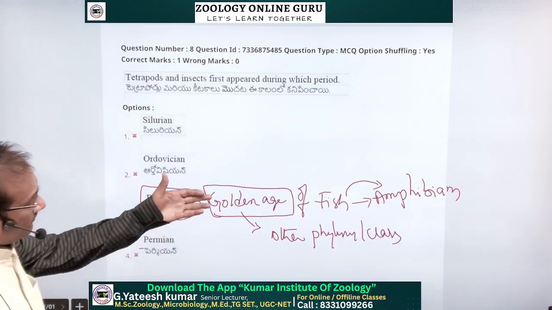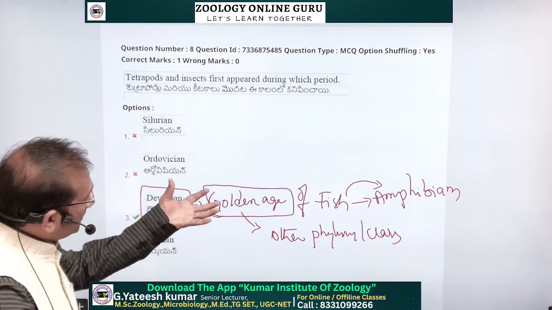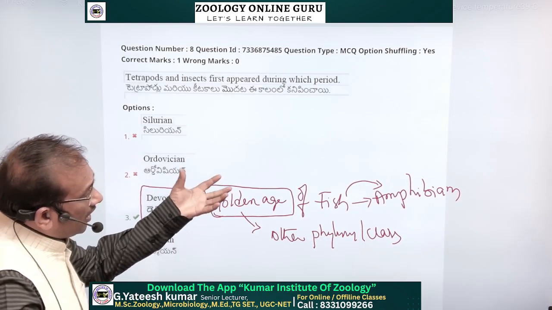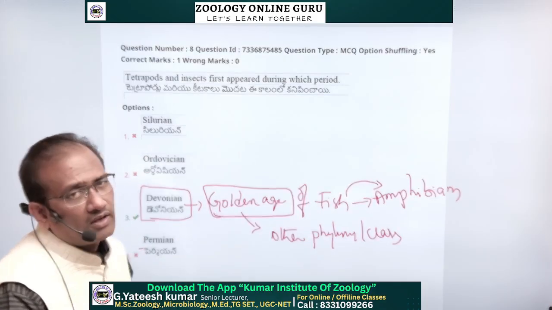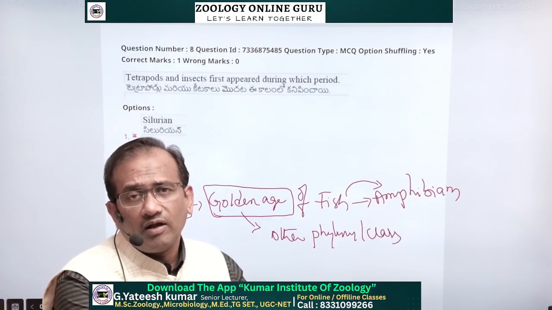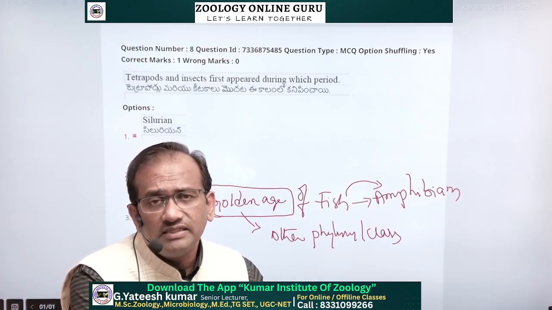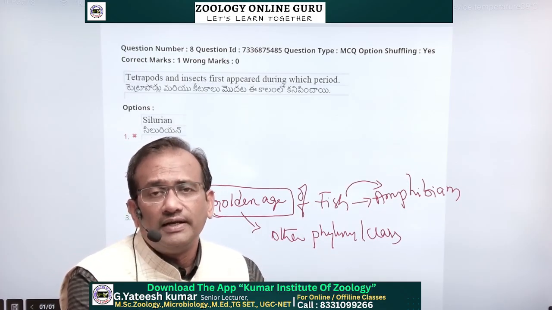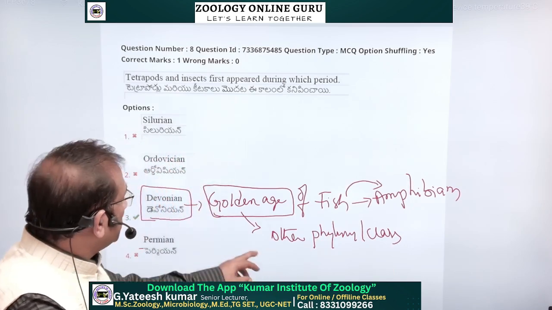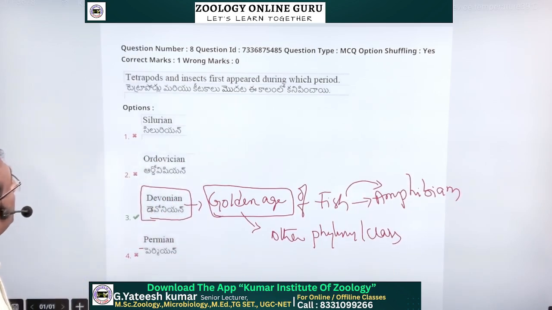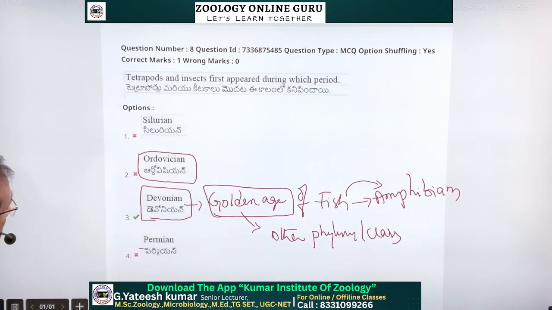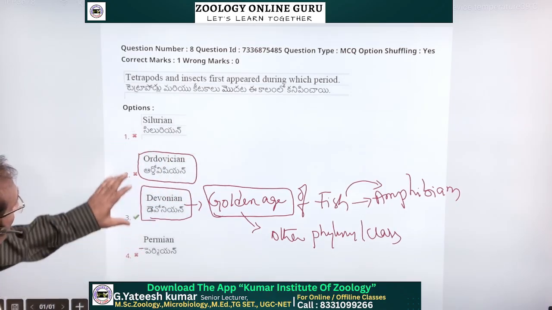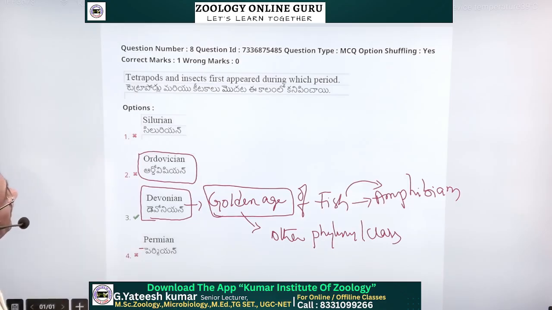In the Devonian period, the golden age of fish, some fishes underwent environmental changes and converted into tetrapoda. So the Devonian period is the starting point of tetrapods, frogs or amphibians, and insects were also created in this Devonian period. Ordovician period is the origin of fish, and Silurian and Permian are also present in the evolution period.